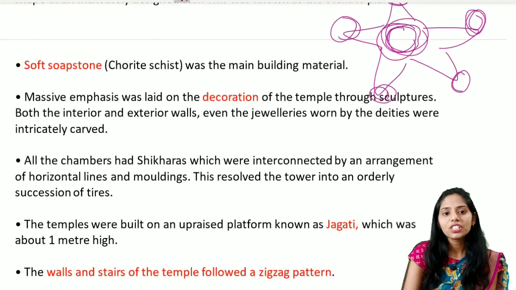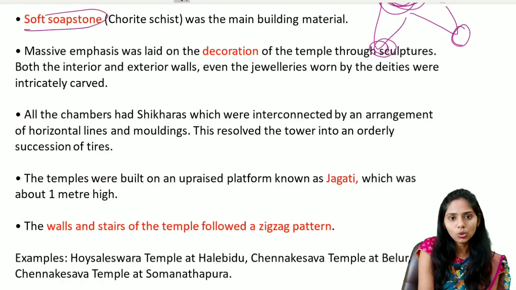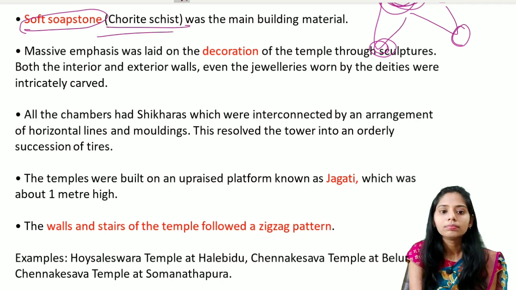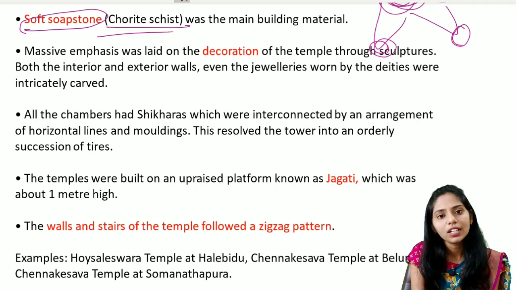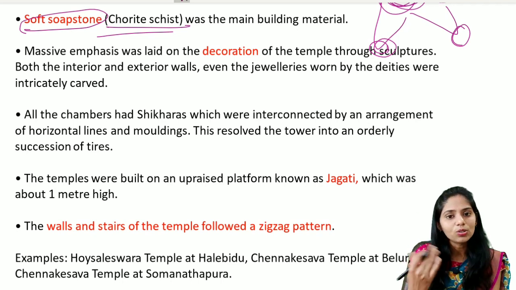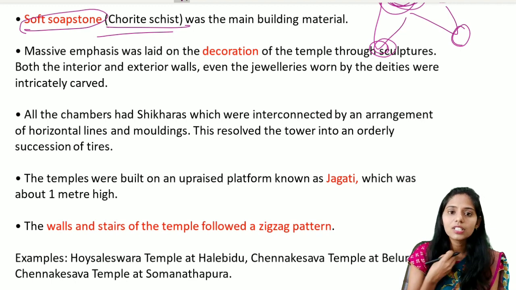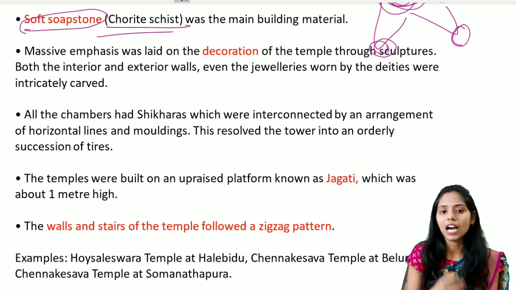And the main stone used for building the Hoysala temples is soft soapstone. It is also called chlorite schist. The next important feature unique to Hoysala art is the massive emphasis laid on the decoration of the temples through sculptures, both on the interior and the exterior walls. Even the jewels worn by the deities were sculpted. They are intricately carved.